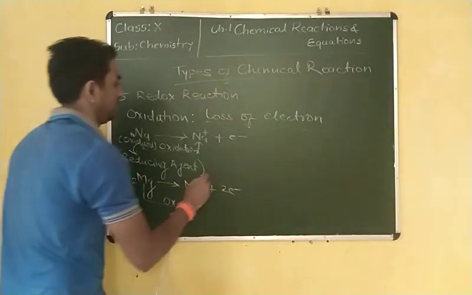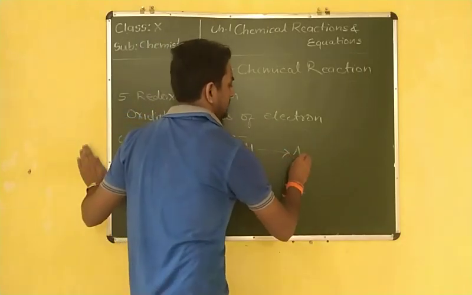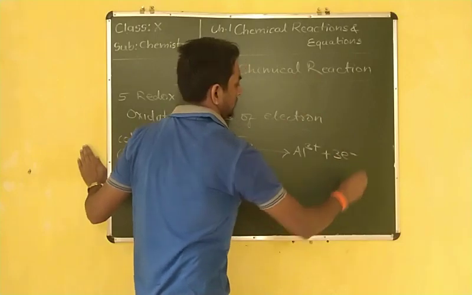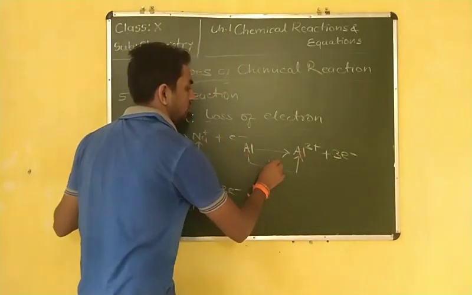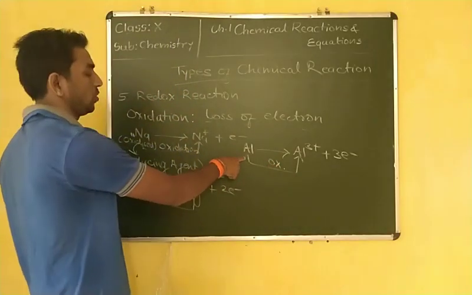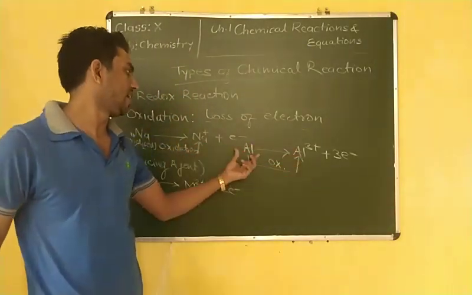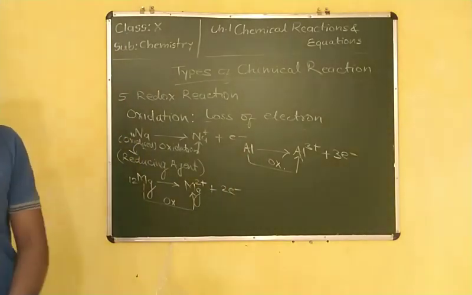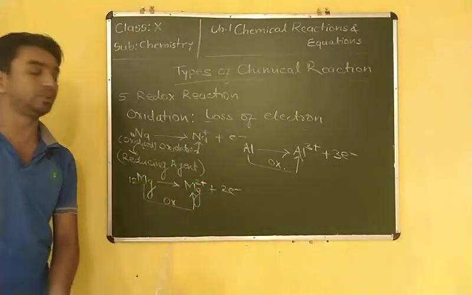Similarly, take aluminium to Al3+ plus 3 electrons. Here also oxidation is going on, aluminium is oxidized to aluminium cation, and it behaves as a reducing agent.